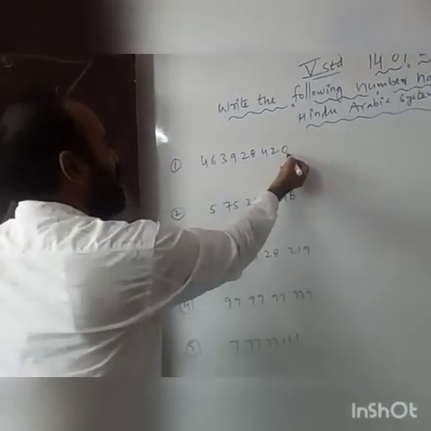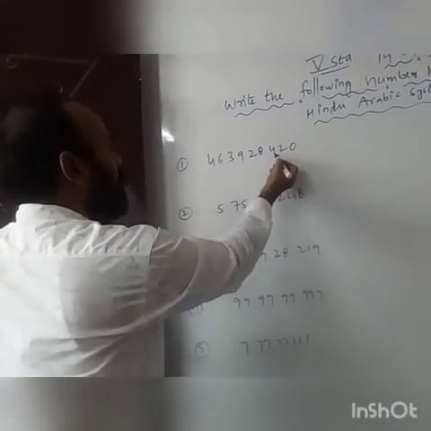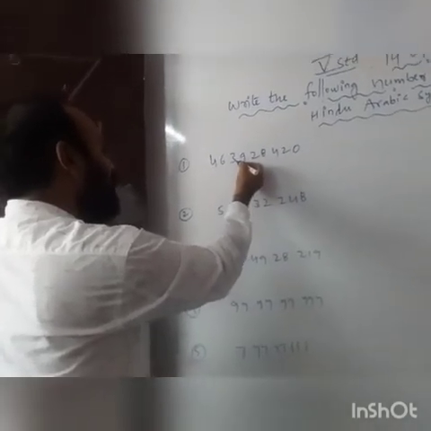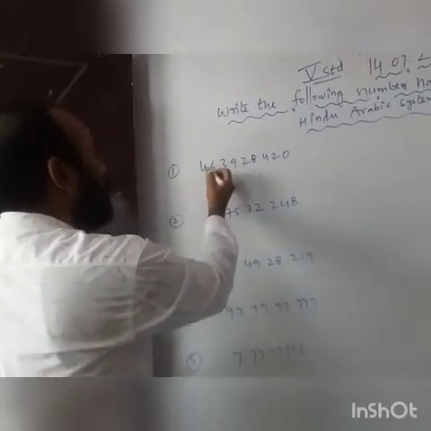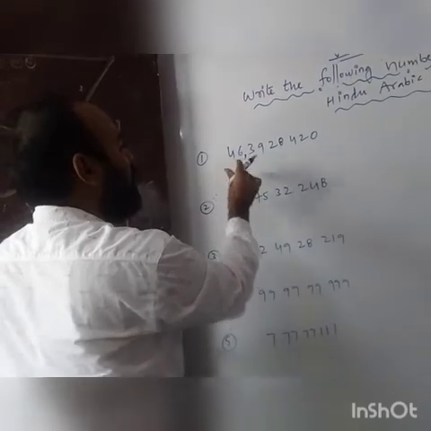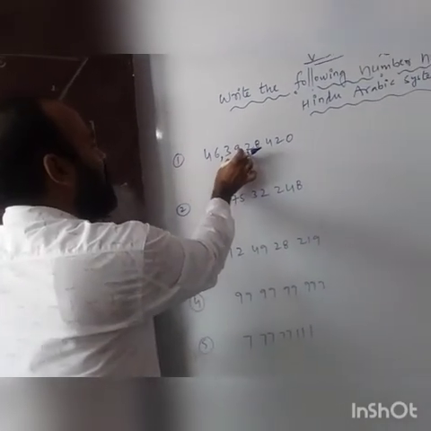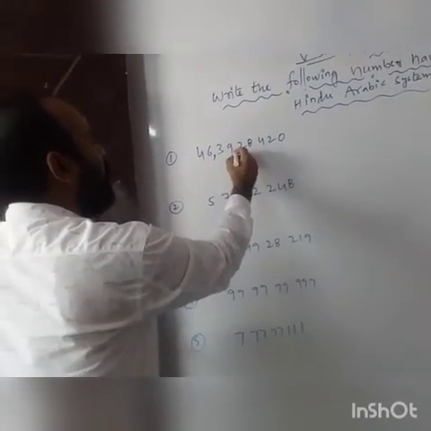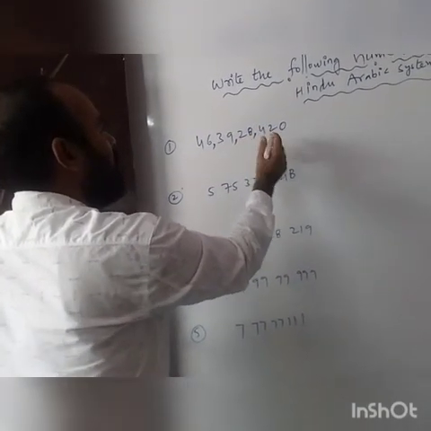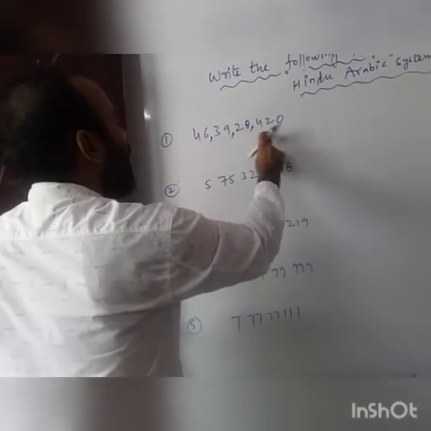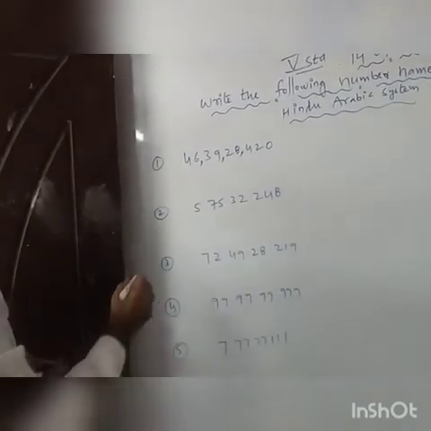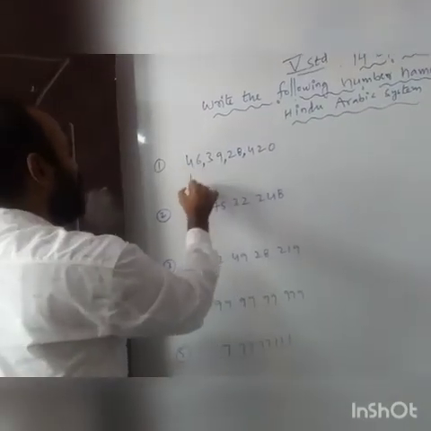Ones, tens, hundreds, thousands, 10,000s, lakhs, 10 lakhs, crores, 10 crores. Since 10 crores is there, after 2 digits you put the comma. Again 10 lakhs is here, so again 2 digits and a comma. 10,000s also came here, so again 2 digits. This is 420, 3 digits for hundreds. Now I should write the number here. You should observe clearly.